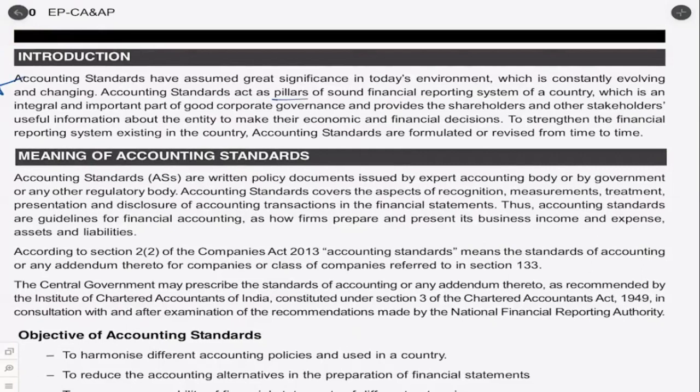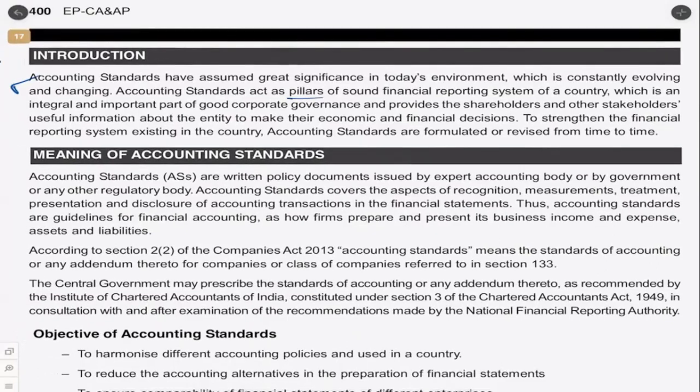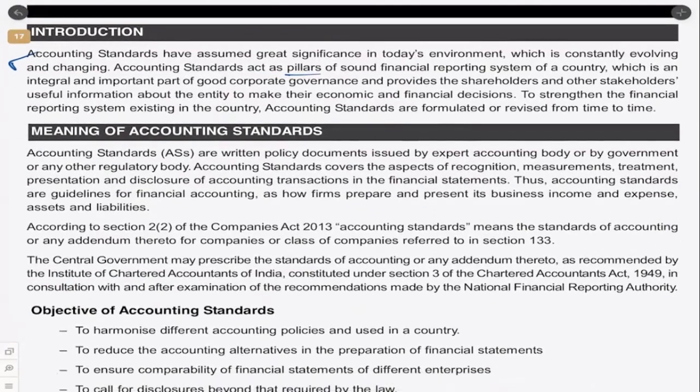Accounting standards act as pillars of the sound financial reporting system of a country, which is an integral and important part of good corporate governance, they say. And it provides the stakeholders useful information about the entity to make their economic and financial decisions. That means, based on this, you will be able to make some financial or economic decisions looking at the implementation of accounting standards in an entity.